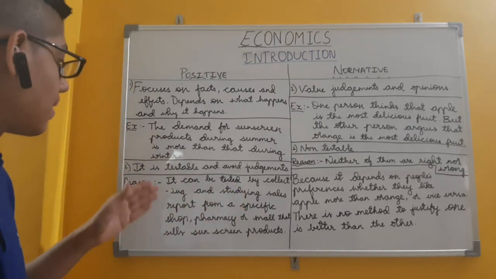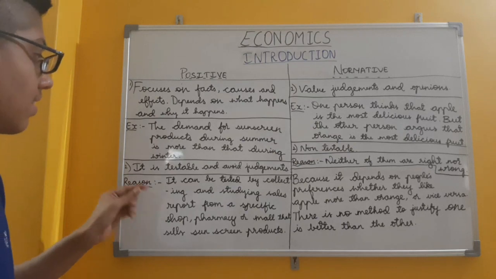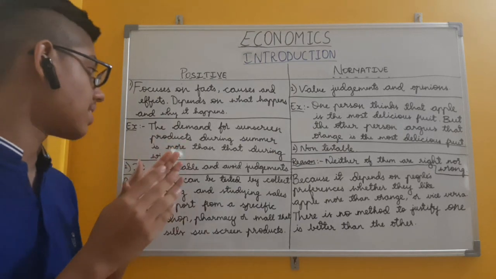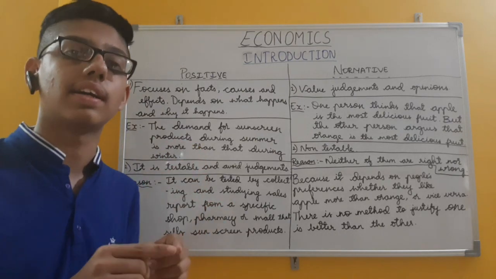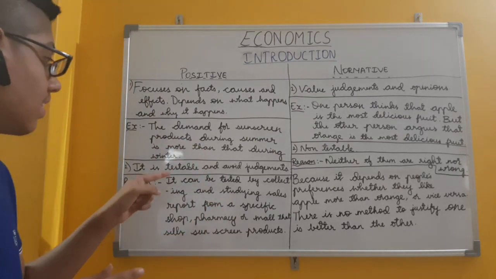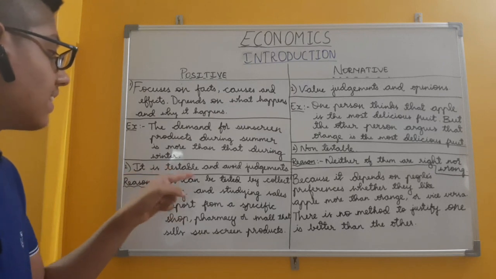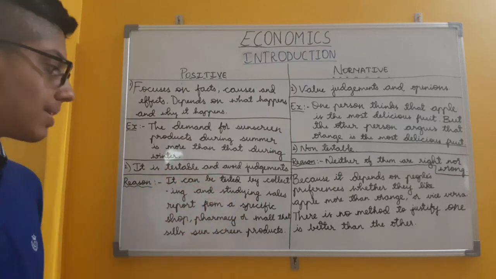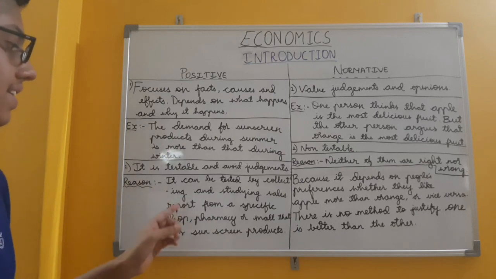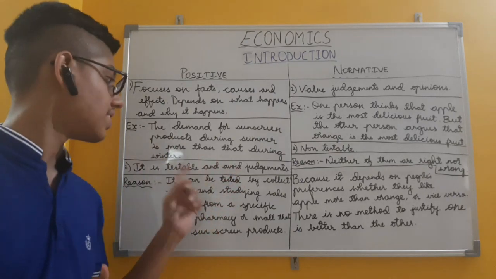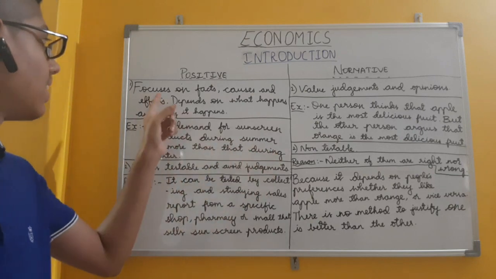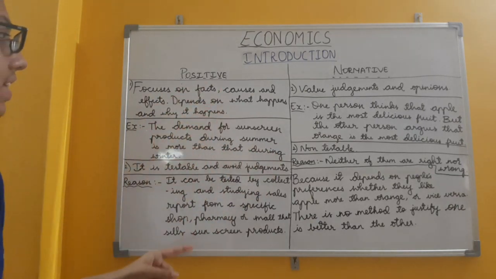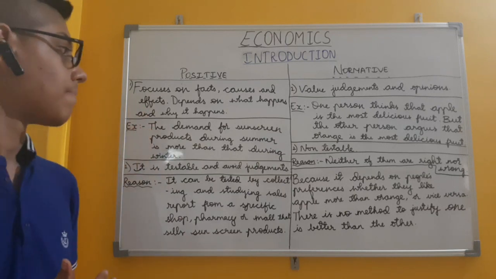Okay, for this example, there is a reason it can be tested. The demand for sunscreen products during summer is more than that during winter. To test it, we can collect and study the sales reports from a specific shop, pharmacy or mall that sells sunscreen products. So it is testable and avoids judgments, and it focuses on facts. It is a fact, and also it focuses on causes and effects.